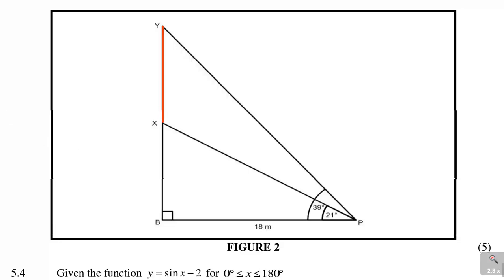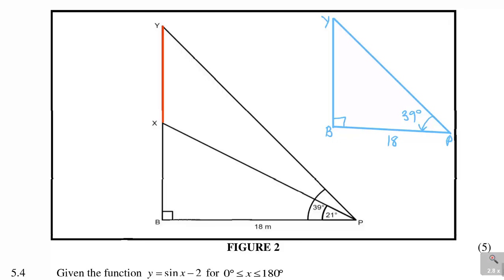Now, for us to be able to do that, let's have two diagrams to separate them so that you can see what I'm dealing with. We're dealing with a bigger triangle like this. This is the bigger one. In the bigger one, we've got a 90 degrees, we've got criminal Y, and we've got B there, and we've got P there. This angle that they gave was 39 degrees, and this distance is 18 meters. And then we also have a smaller one, which is like this.